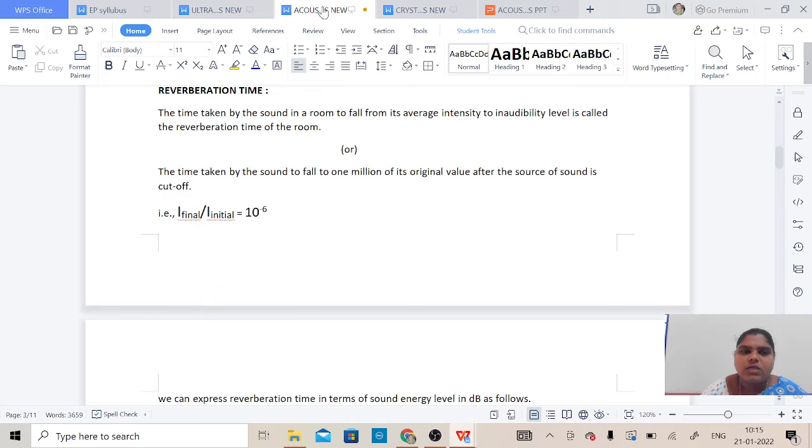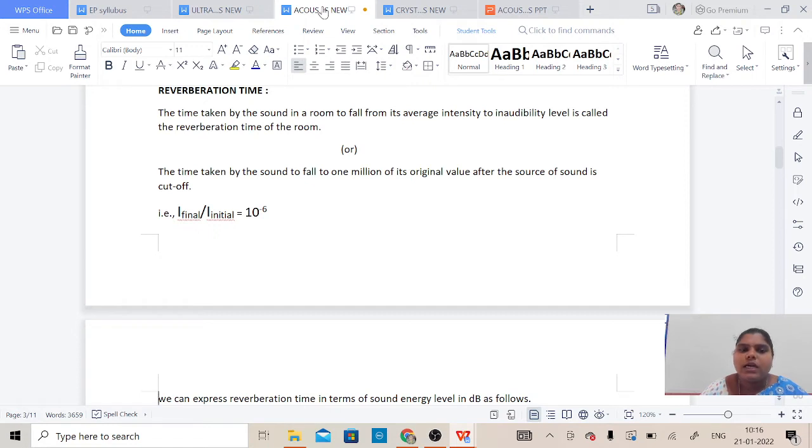Let us see what the reverberation time is. The time taken by the sound in a room to fall from its average intensity to the inaudibility level is known as the reverberation time. We know reverberation means the rolling of sound within an enclosed area, so the time taken for a reverberation is known as reverberation time. That means the time taken by a sound in a room to fall from its average intensity to the inaudibility range, when the sound is completely dead, is known as the reverberation time of the room.